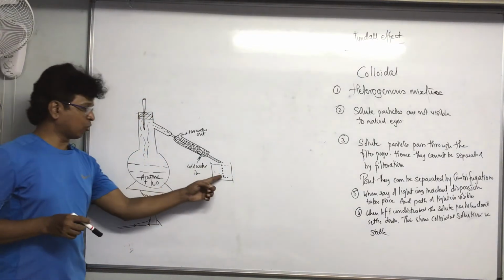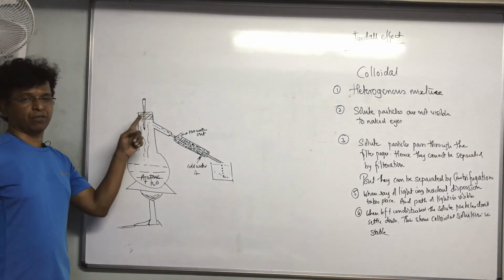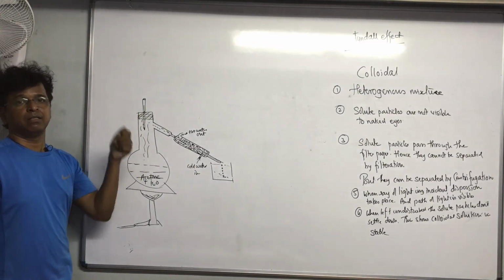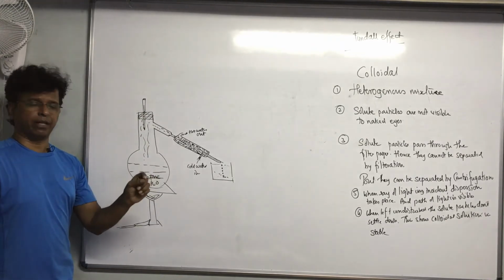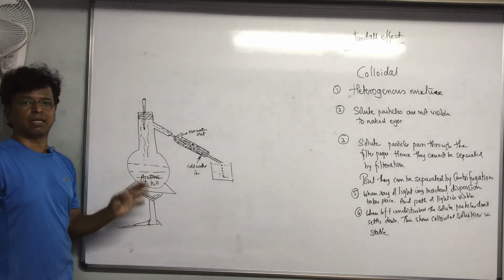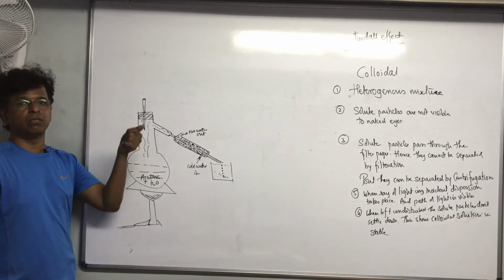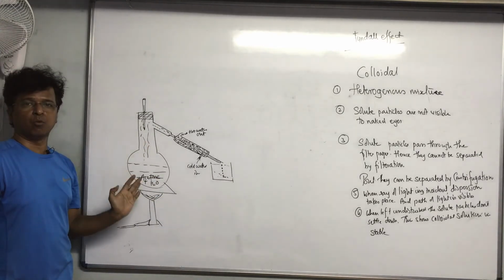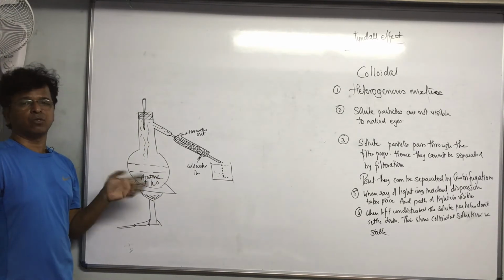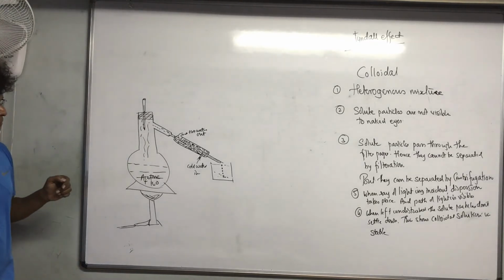So acetone has got separated from the water. As soon as the temperature, after some time, starts rising above 60 degrees Celsius, 62, 63, just close it. It means that now the complete acetone has got vaporized. No more acetone has remained over here. So now you can turn off the burner. Okay. So this is what they do.